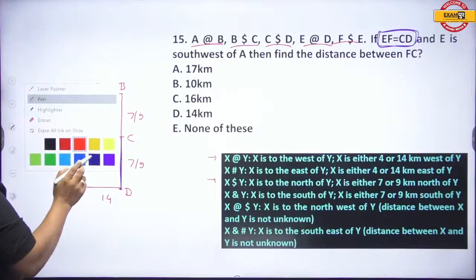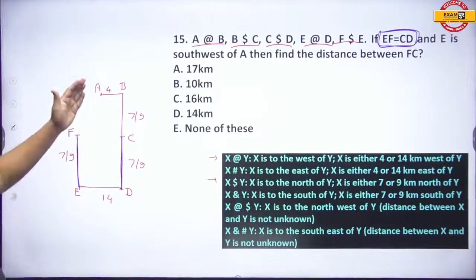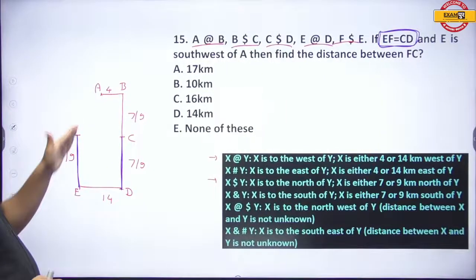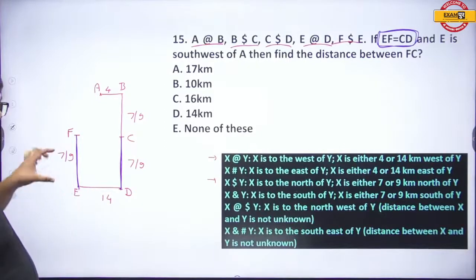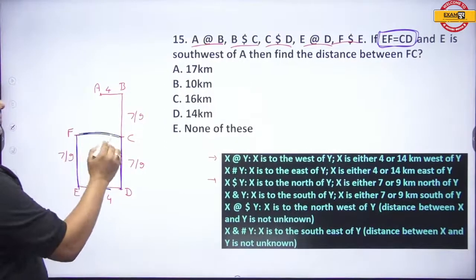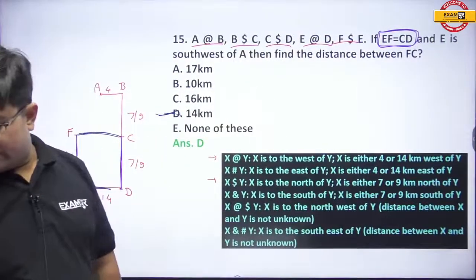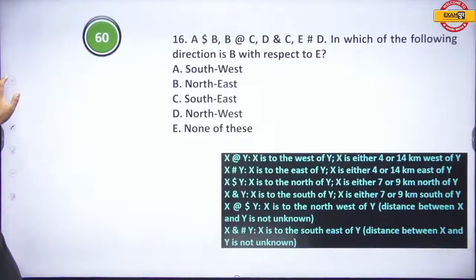Fine, everyone. So if E is southwest of A, then find the distance between F and C. If this is 14, even this will be 14. And that's the right answer, option D. Getting it or not, everyone? Okay, next.